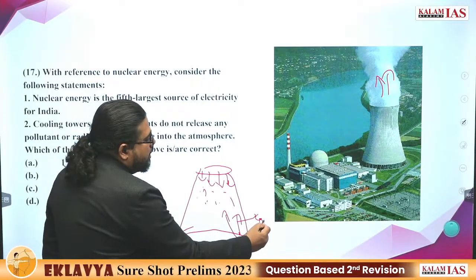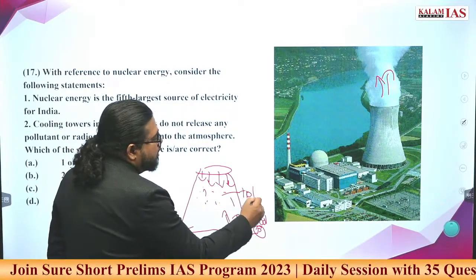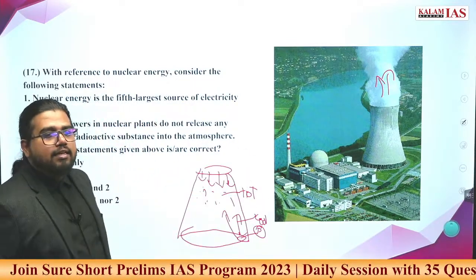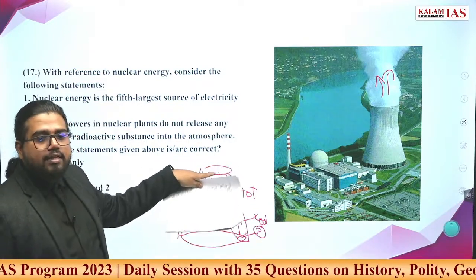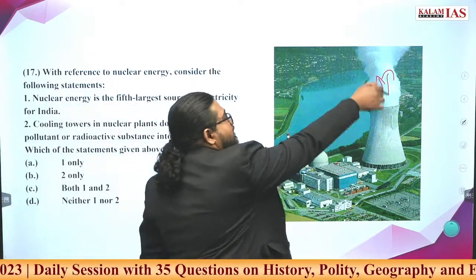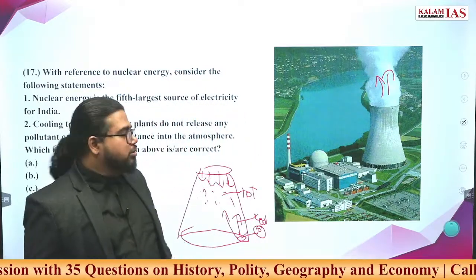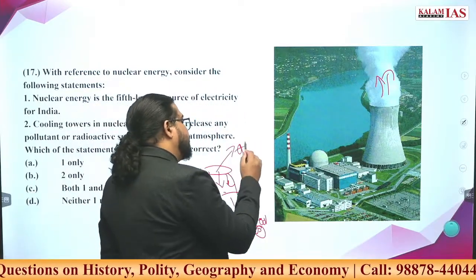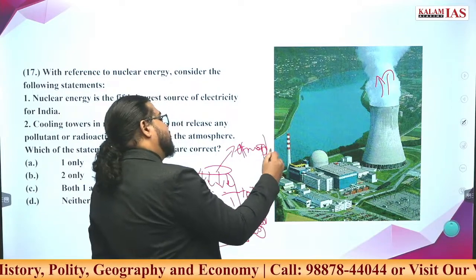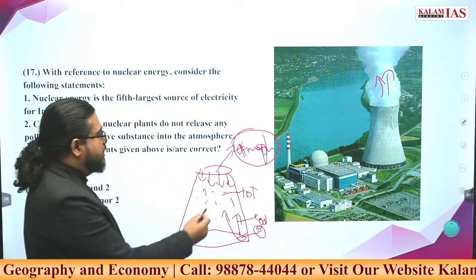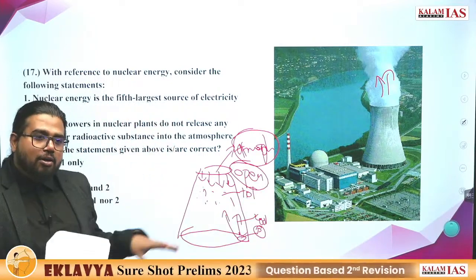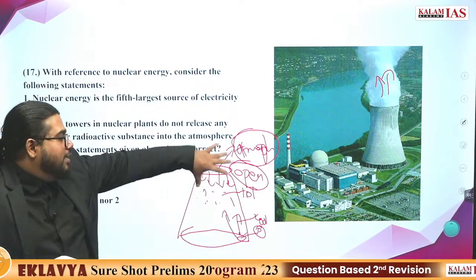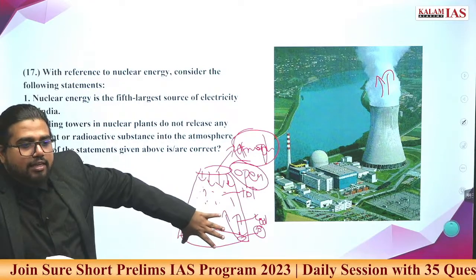This air will be cool air and hot water will be coming. In this exchange, the air gets heated up and takes up some of the water as steam and goes out, as you can see, as these emissions coming out. Now, since this is going into the atmosphere, this is an open system. You cannot have any substance within this as radioactive.